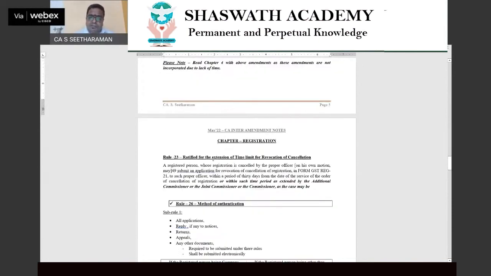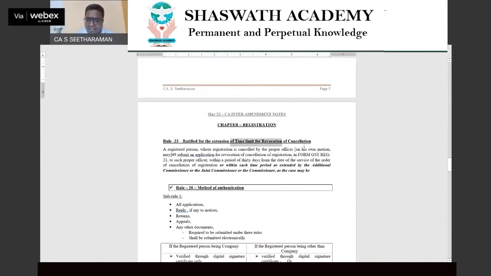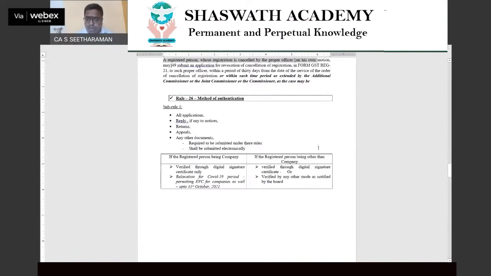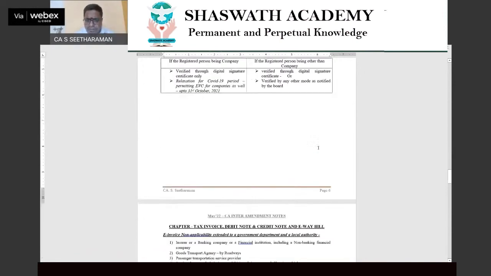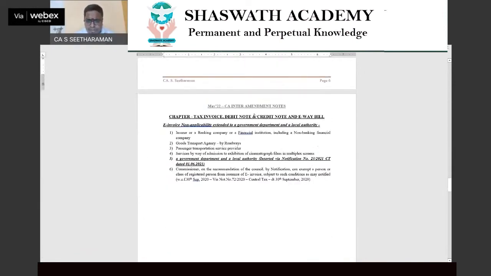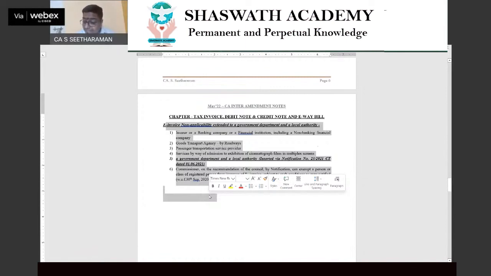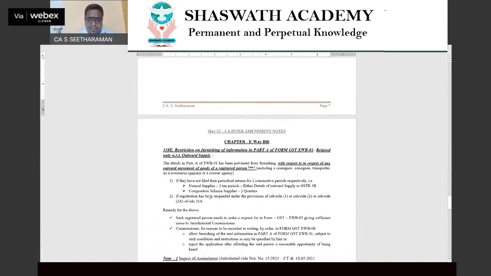When it comes to the registration chapter, as I told you, revocation of cancellation alone got the priority. That is the only amendment area, and that is also one of the highlighting areas I have told you. Method of authentication is a very common practice area. Tax invoice also. Next to tax invoice, in the debit note, credit note chapter, we are again highlighting the e-invoice amendments carried out by the government. A new list has been given wherein e-invoice is not applicable to whom. Please make a note. This can be tested directly for 4 or 5 marks. So mark this also, very, very important.